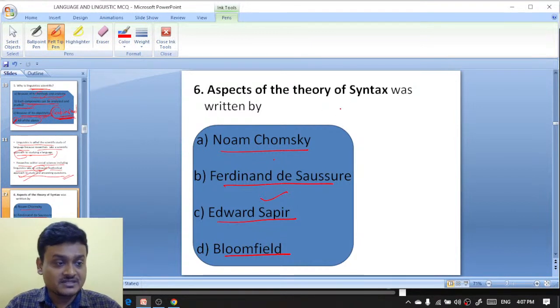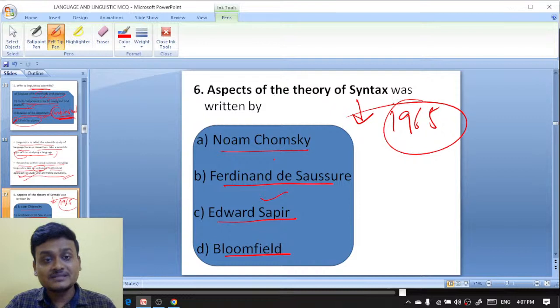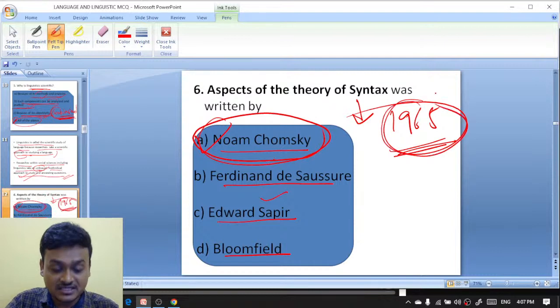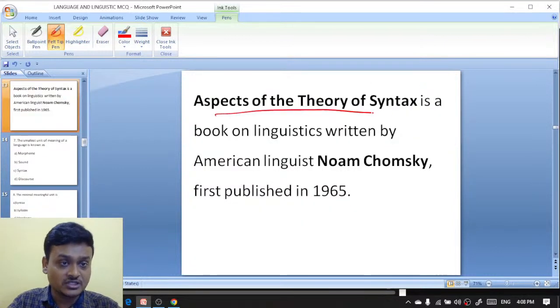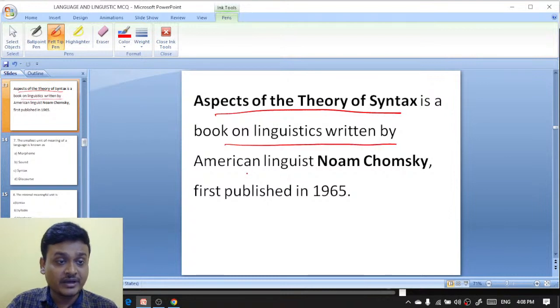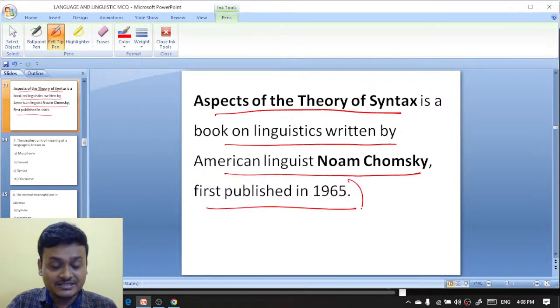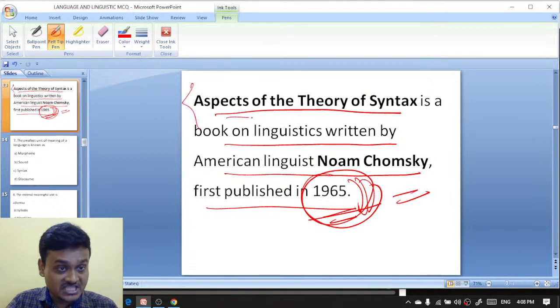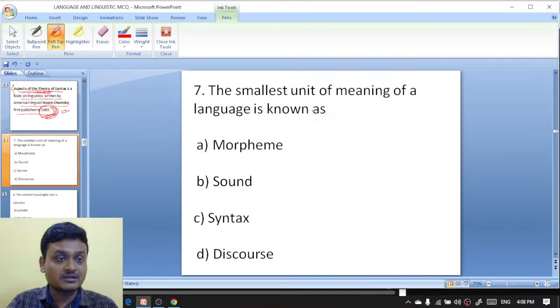Aspects of the Theory of Syntax came in 1965. It was written by Noam Chomsky. Here is the explanation: Aspects of the Theory of Syntax is a book on linguistics written by American linguist Noam Chomsky, first published in 1965. When did it first come? This book was published in 1965. It was written by Noam Chomsky, and the book is Aspects of the Theory of Syntax. Moving on to question number 7.